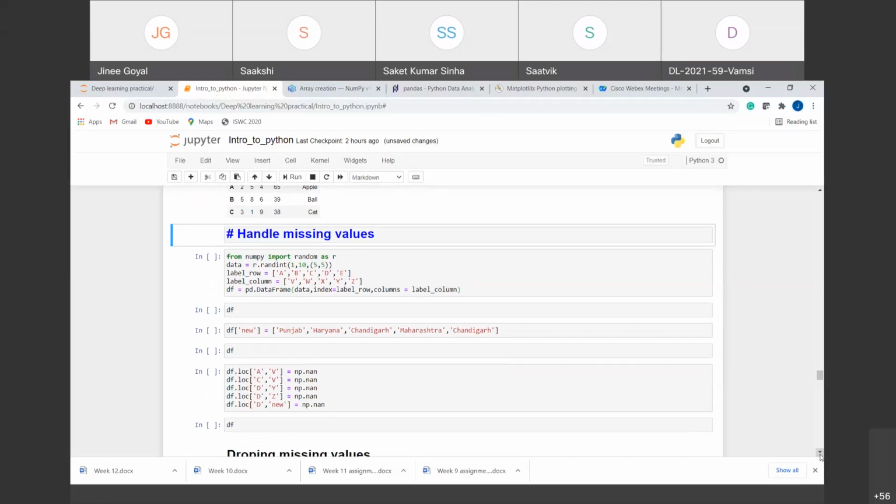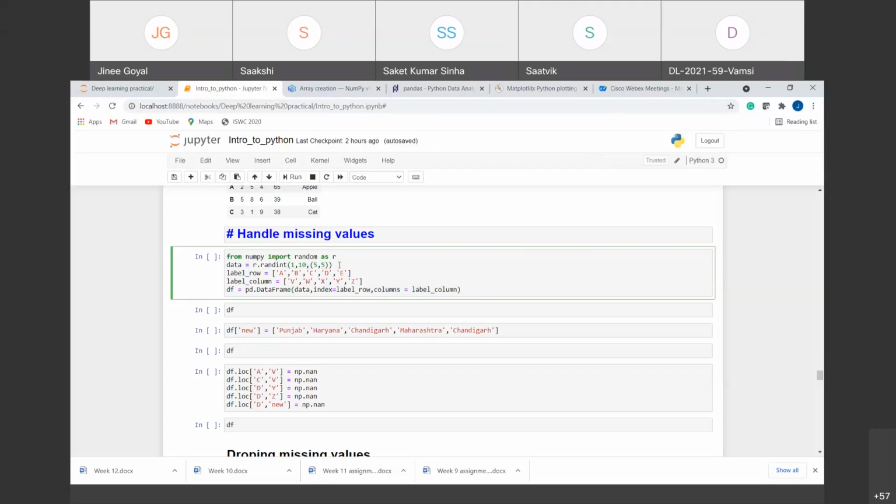For that, first of all, I am creating a data frame, and then we can add some NaN values to it. To handle missing values, first I am creating a data frame here, using the same syntax that I used in the starting. From NumPy we have imported the random class, and we are creating a list of random integers in the range 1 to 9, of shape 5 cross 5. I have created the data here.